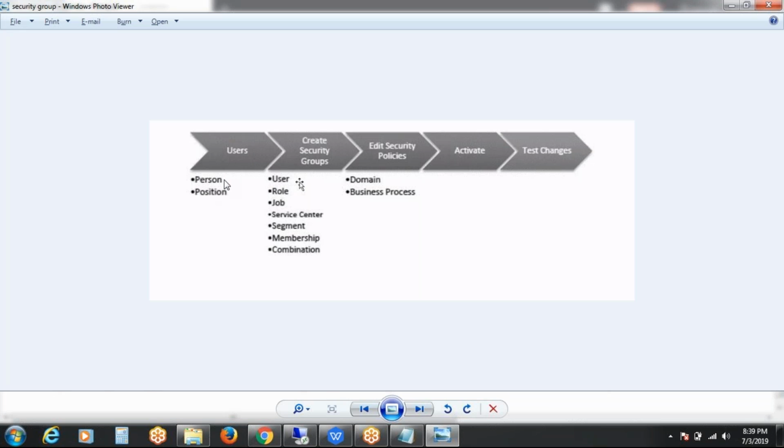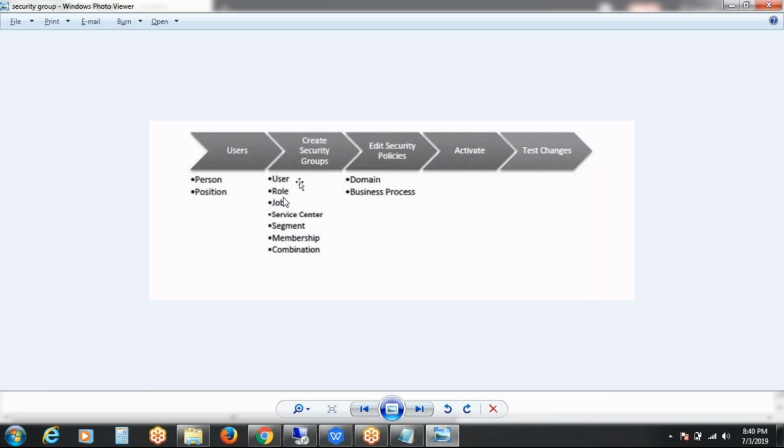Out of these 7 types, the first 2 are very important, user based and role based. The remaining ones, like job based, service center, segment, membership, and compensation, and the combination which earlier we used to call the intersection security group, are related to the optional part, but these 2 are very important.